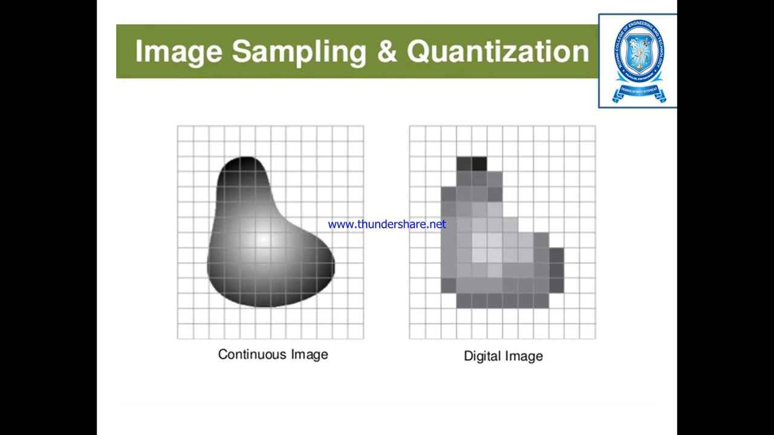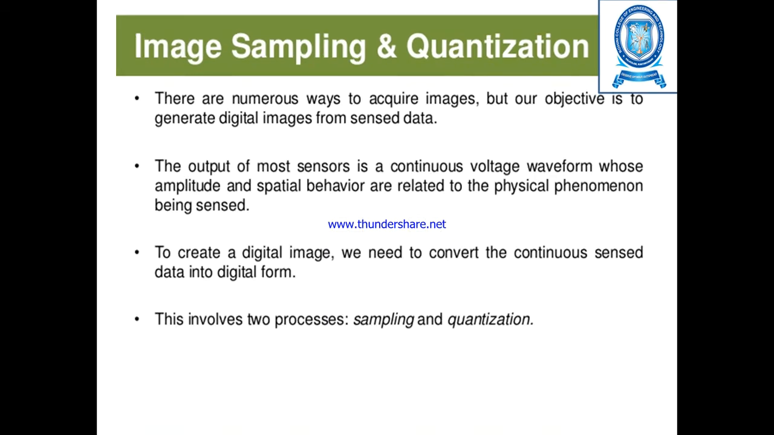We have to sample and quantize an analog input image to get a proper gray level output image, or proper pixel values in an output image. That is why we go for the sampling and quantization process in an image. There are various ways to sample and quantize an image.